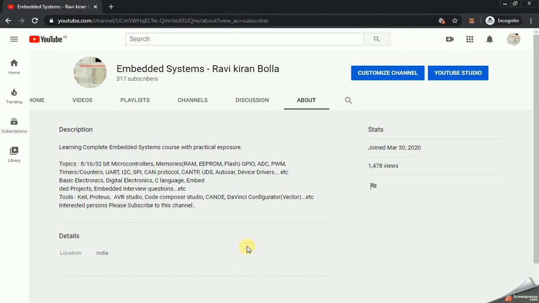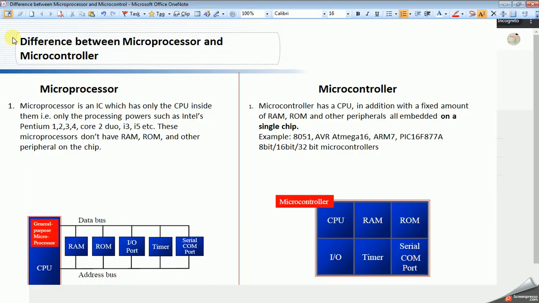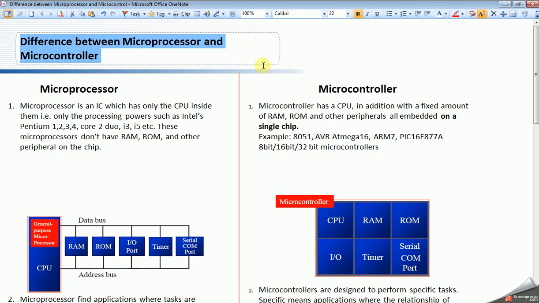Hello guys, before going to start embedded C programming, I would like to explain the basics of embedded systems. In this video, I am going to explain the difference between a microcontroller and a microprocessor.